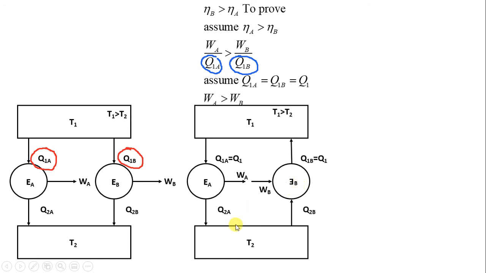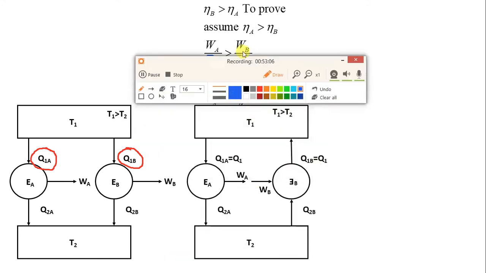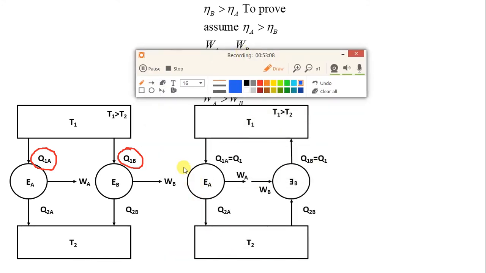So now what can we do in this case? Let me show you one analysis. Again we will combine the two devices, two engines over here. Let me show you this part now. I'll combine engine A with engine B like this. So this is the combined device. Now for the combined device, I'll draw over here. This is the combined device.